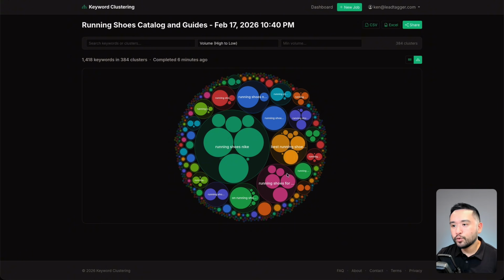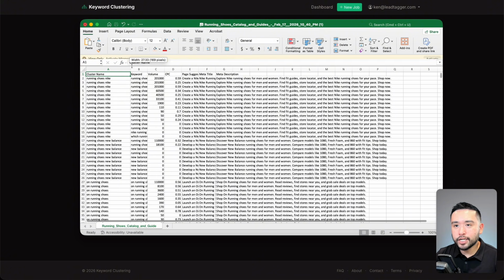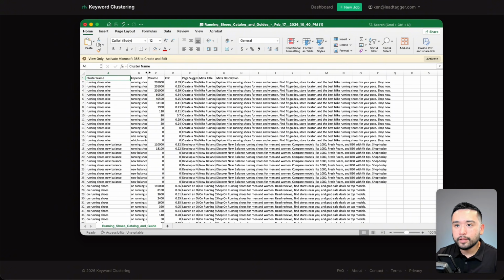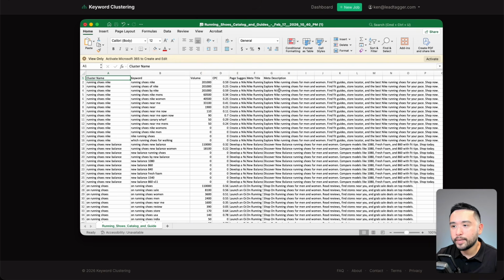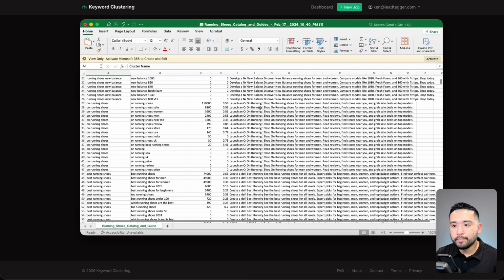So we can better see which of our pages will be our main pillar pages. And then we can also see all of these supporting pages towards the outer ring right here. So a lot of internal linking opportunities we can see at a glance. So I exported our project as a CSV so we could see the cluster name, the related keywords in that cluster, average monthly search volume, so on and so forth. So I would use this CSV file as my main guide, my project management file to build out all of the pages for my website.